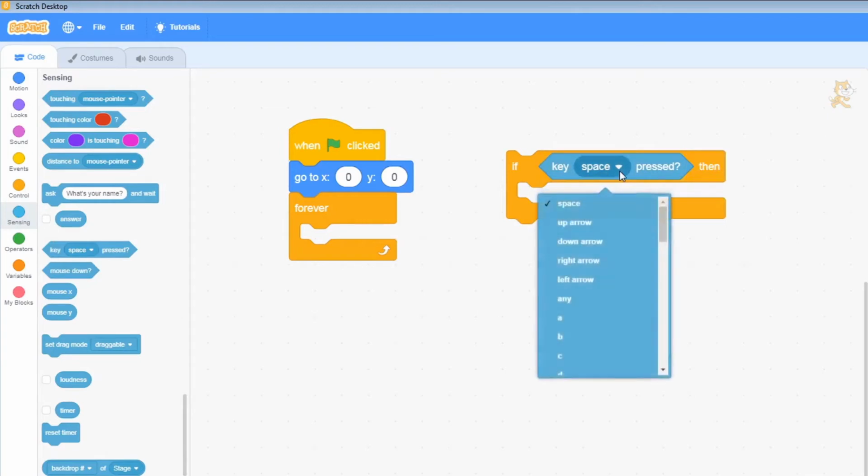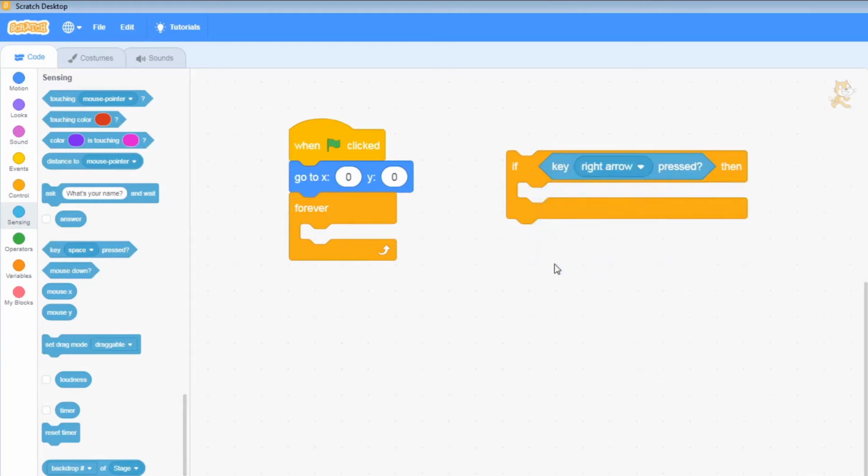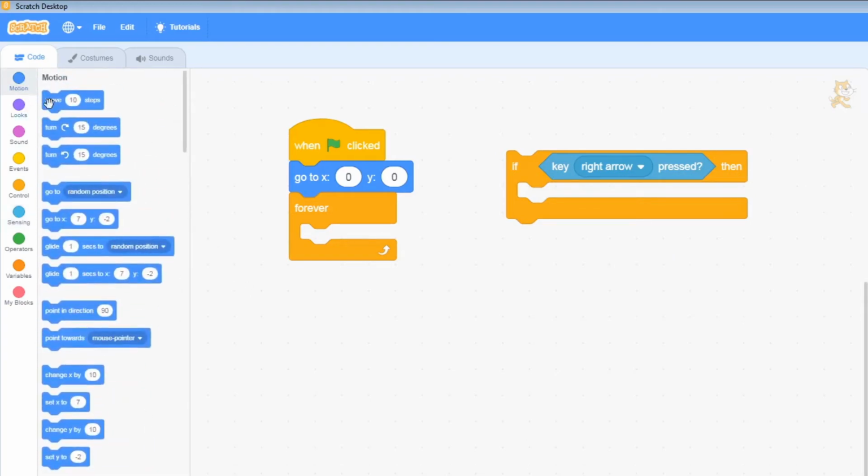Now for this first one, we're going to choose right arrow, and then we're going to change the X. So rather than the move block that we used last time, we're going to use a different one this time. We are going to go change by X. And we're going to set this to be 3.